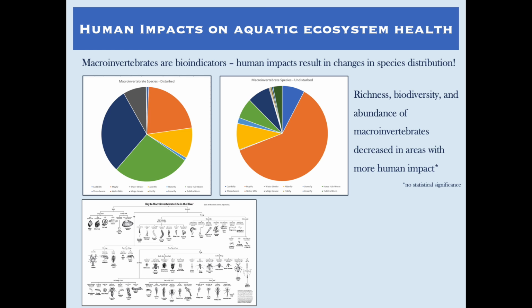We continued our macroinvertebrate analysis by conducting a test that accounts for both diversity and abundance of species. We found that the values for diversity and richness were larger in undisturbed sites than disturbed sites. However, statistical analysis showed that there was no significant difference between the disturbed or undisturbed sites.